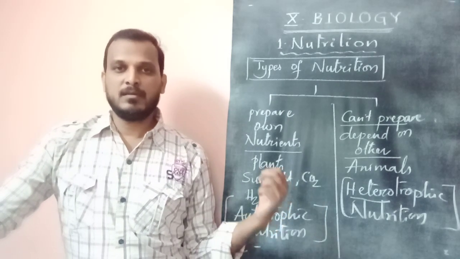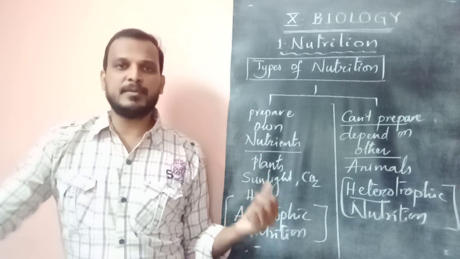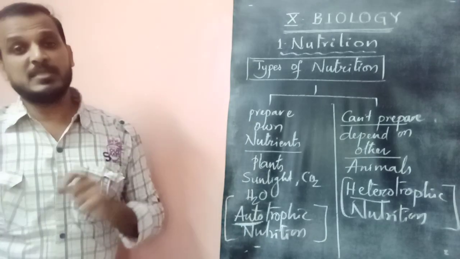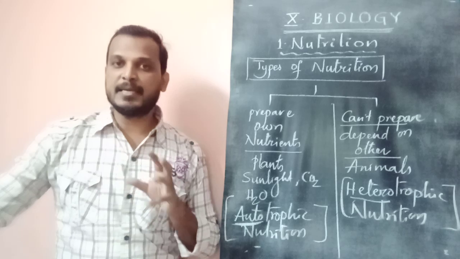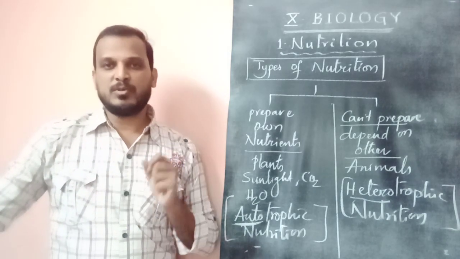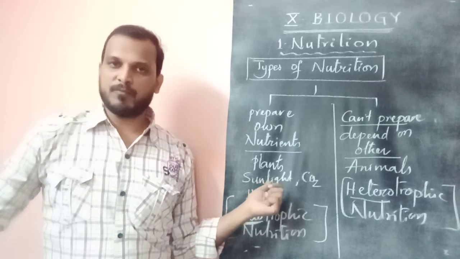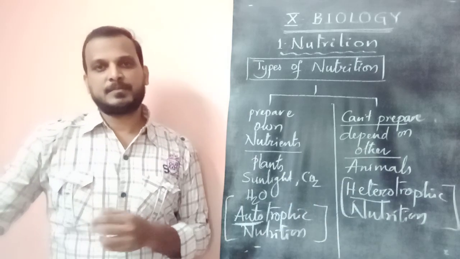Autotrophs, if they want carbohydrates, proteins, fats, vitamins, minerals, can synthesize them. Synthesize means they can prepare them by themselves. So these are self-synthesizing organisms, autotrophic nutrition, versus depending on others.